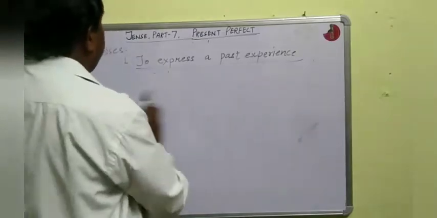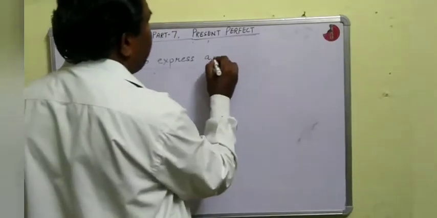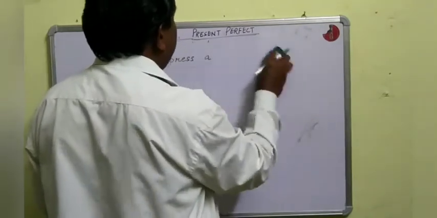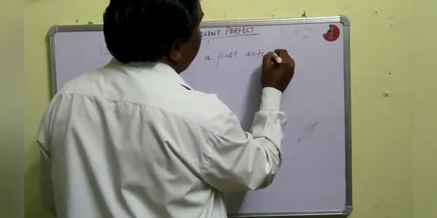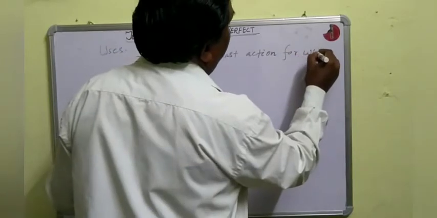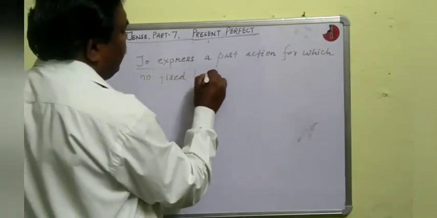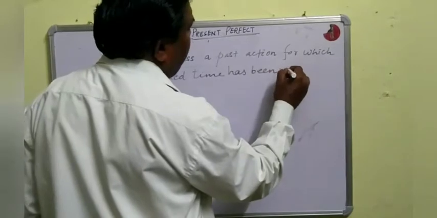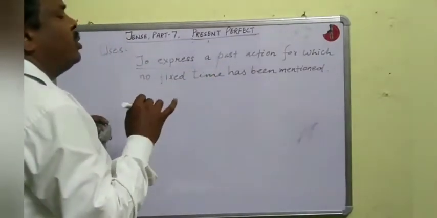To express a past action for which no fixed time has been mentioned, we shall also use present perfect tense.